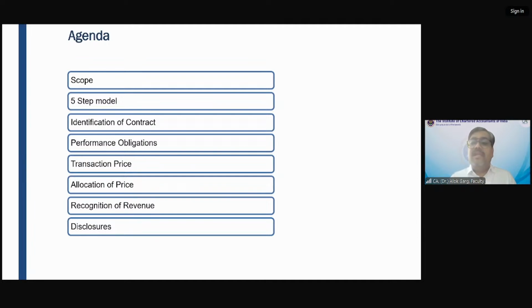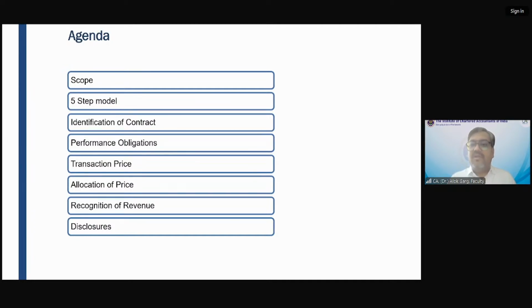So friends, into the five-step model, the first step is identify the contract, right? You need to identify whether the contract is with the customer. I mean to say, the contract with the customer could be through a written or through an oral contract. Okay. And you need to look at whether the customer is able to pay the money. For example, you are providing goods and services to a customer who is already bankrupt.